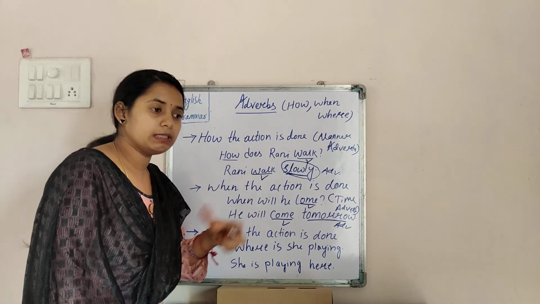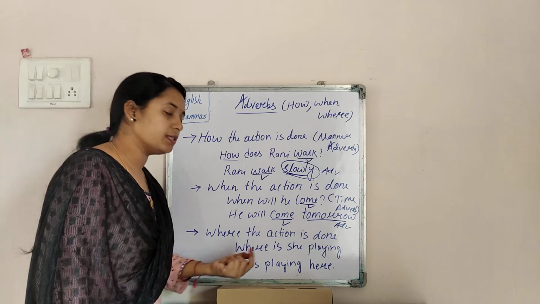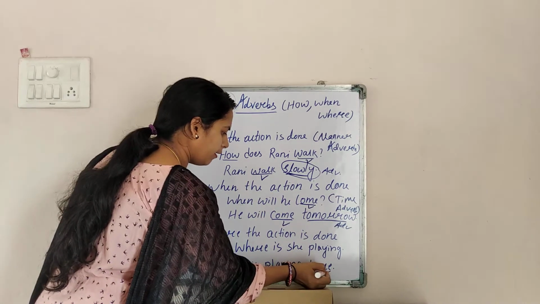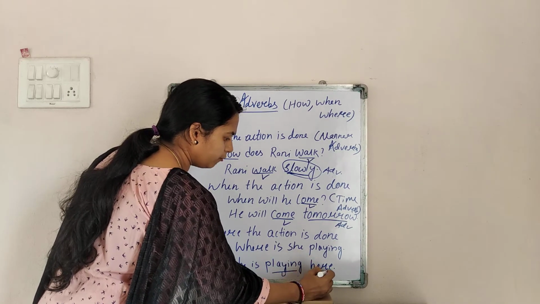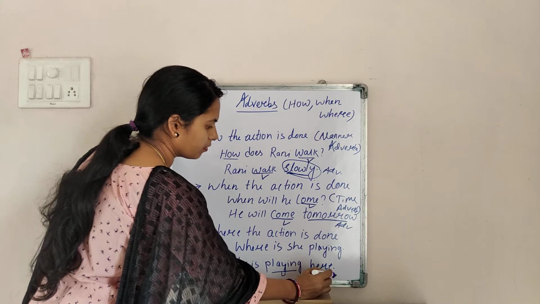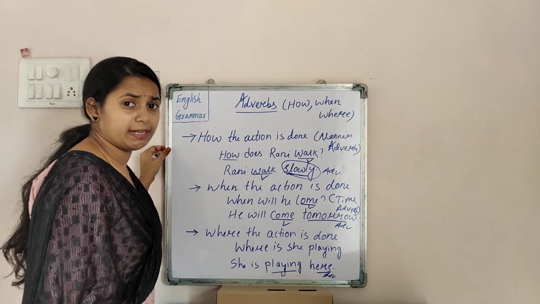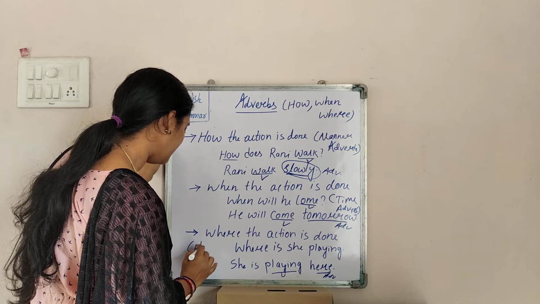Here, there, particular places, all come under the answers of where. Playing is the action word, the verb, and here is your adverb. The answer to where is called your place adverbs.